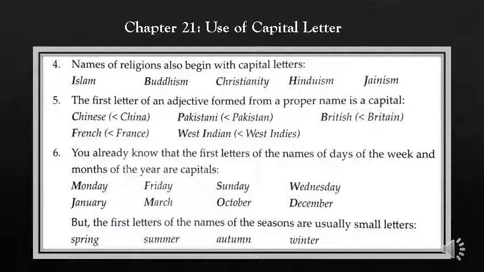Okay? Pakistani, it's also an adjective and it is formed from the proper noun Pakistan, so it starts with a capital letter. Here you can see more examples. British, it is formed from Britain. French, it is formed from France. West Indian, it is formed from West Indies. So this type of adjective always starts with a capital letter.